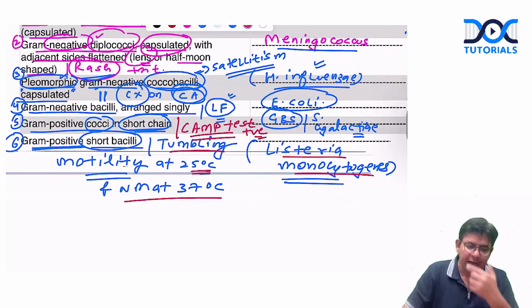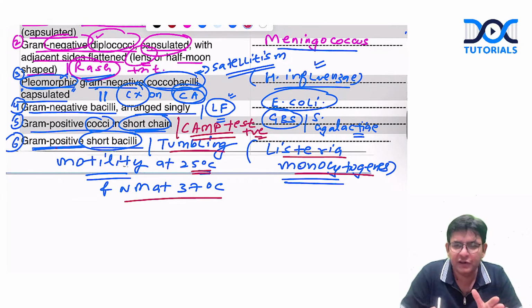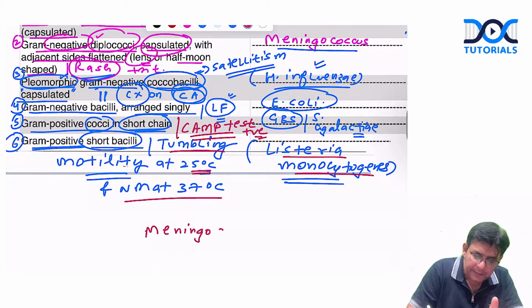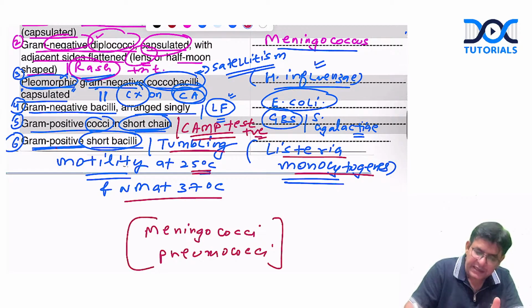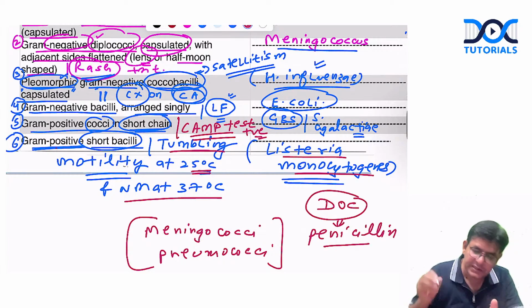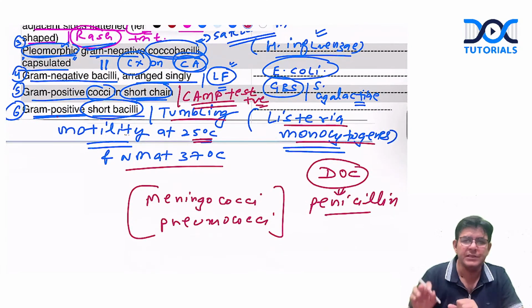Is it fine? And as far as the treatment part is concerned of these particular ones, for most of them, you use third generation cephalosporins. But it is being said, as per Harrison, that for the meningococci and pneumococci, you firstly have to use penicillin. As per Harrison, they say the drug of choice for them still is penicillin. Practically nobody uses it, but still they say the drug of choice for them is penicillin.